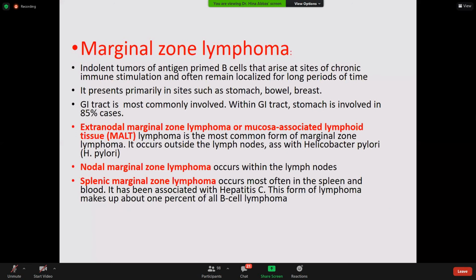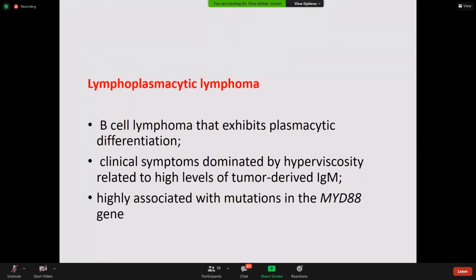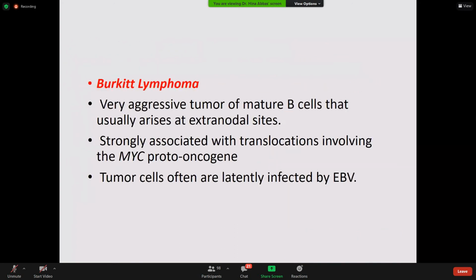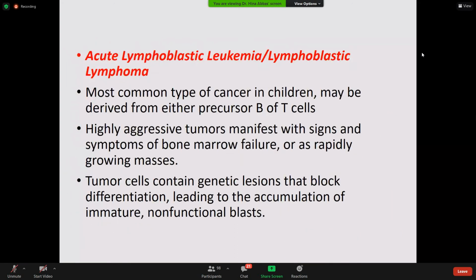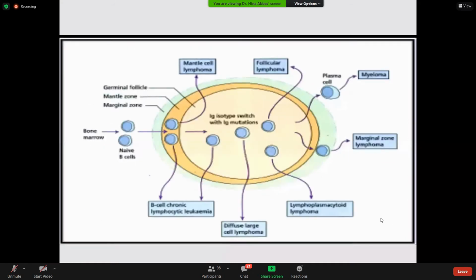Now coming to the marginal zone lymphoma. For marginal zone lymphoma, I'll again explain the same diagram. The cells are leaving the bone marrow. These are the naive B cells. They are leaving the primary lymphoid organ, and they are getting settled into the secondary lymphoid organ for further maturation, for further differentiation, or we can say to acquire antigen identification.